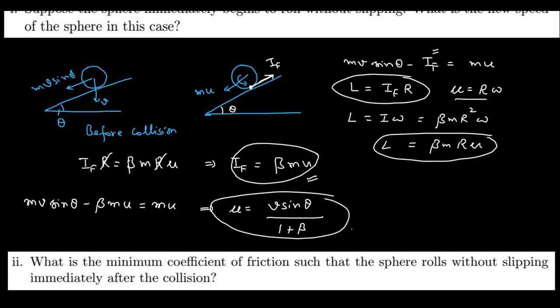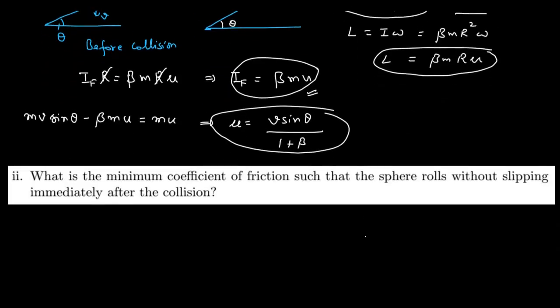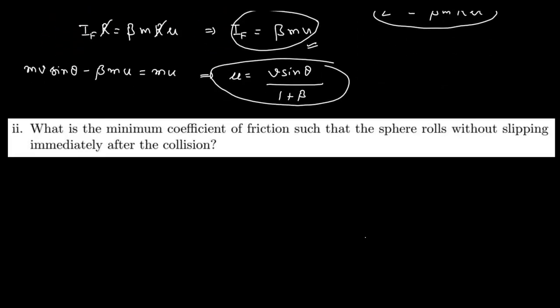Now in the second part, again he is asking what is the minimum coefficient of friction such that the sphere rolls without slipping immediately after the collision. So what should be the minimum coefficient of friction? For this we need mu, and this mu is equal to IF divided by IN.